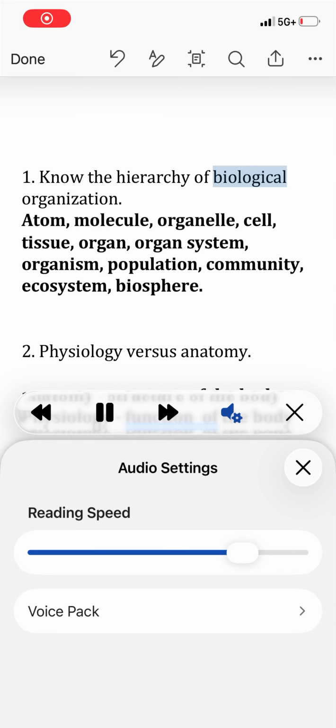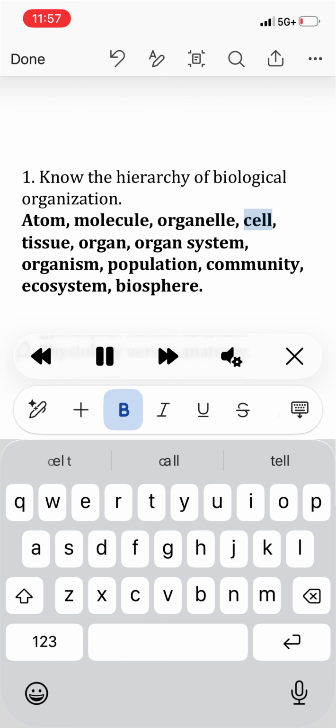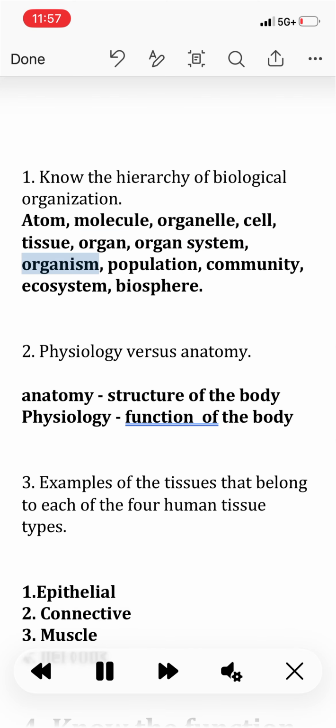The hierarchy of biological organization: atom, molecule, organelle, cell, tissue, organ, organ system, organism, population, community, ecosystem, biosphere. 2. Physiology versus anatomy. Anatomy is the structure of the body. Physiology is the function of the body.